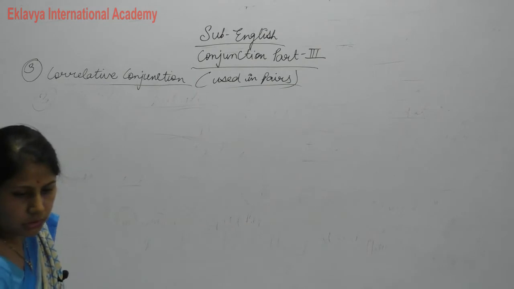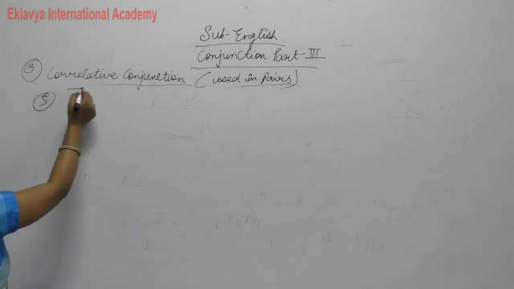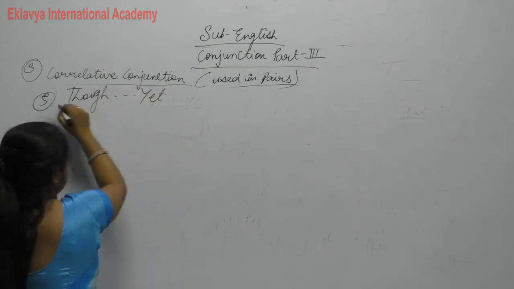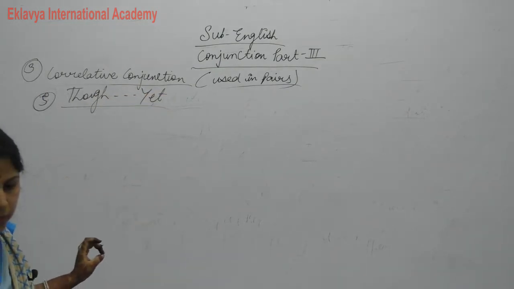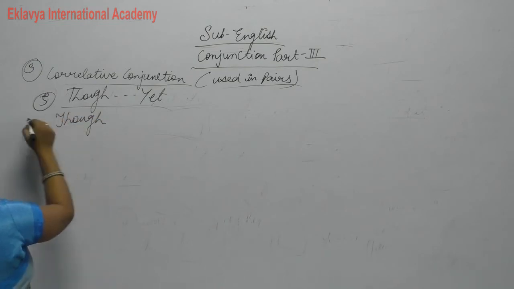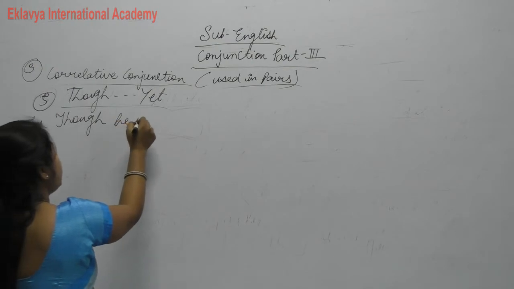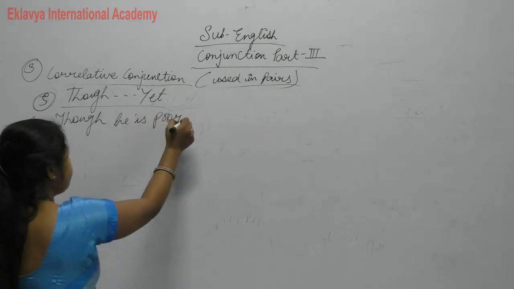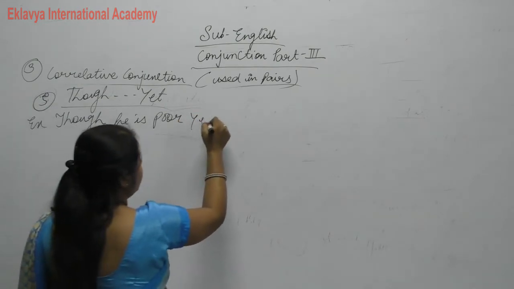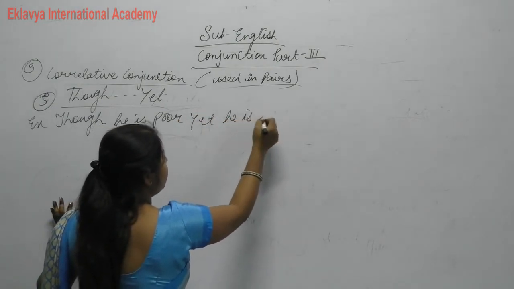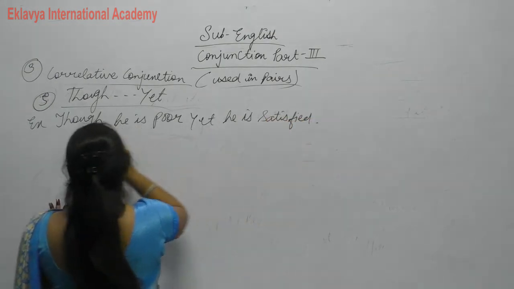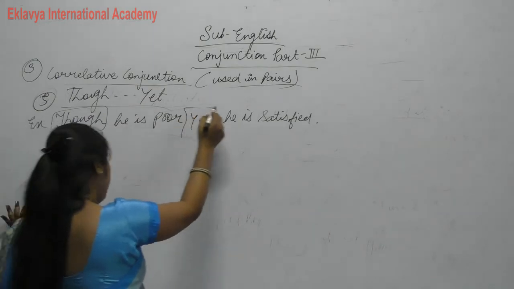Write down: "though and yet". Use of though and yet. Example, write down: though he is poor, yet he is satisfied. Okay, so though and yet.